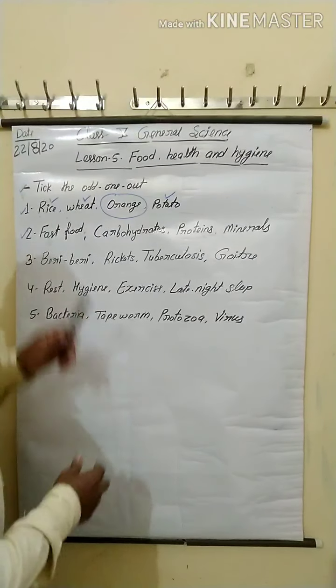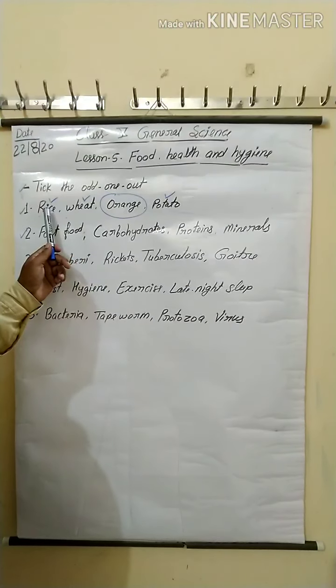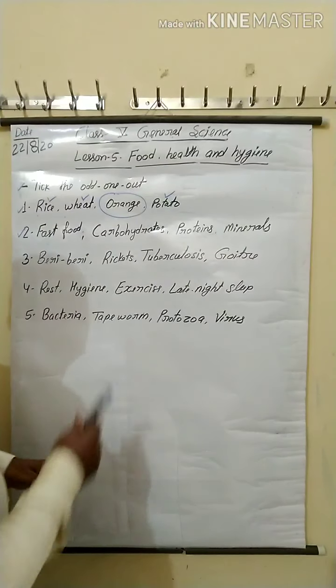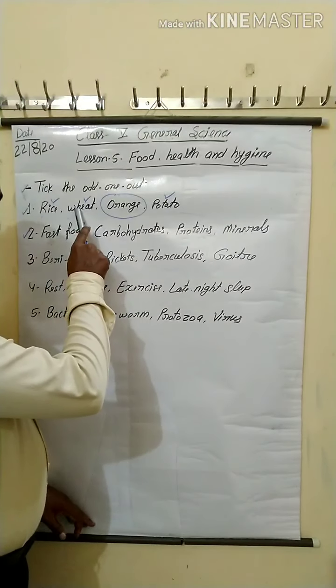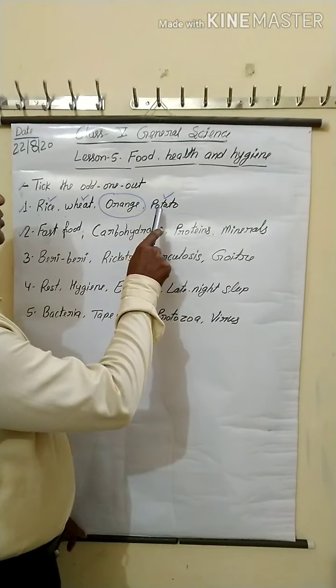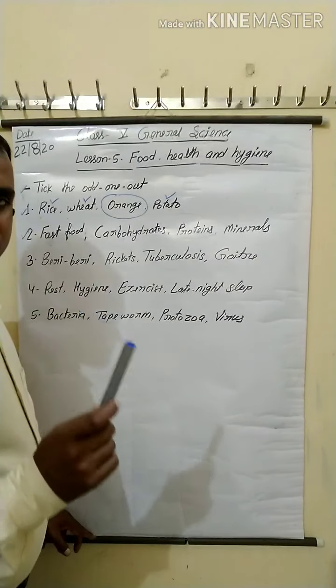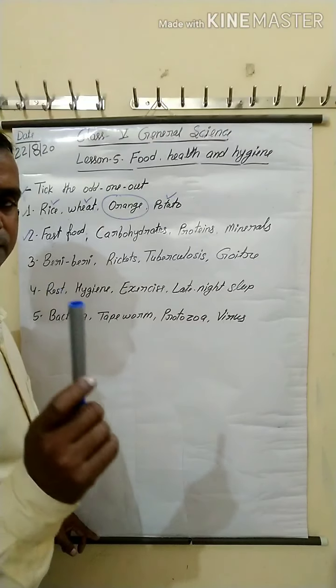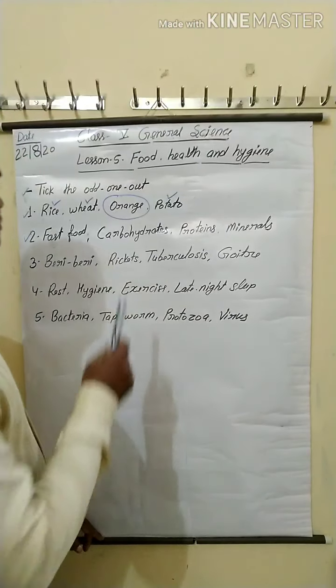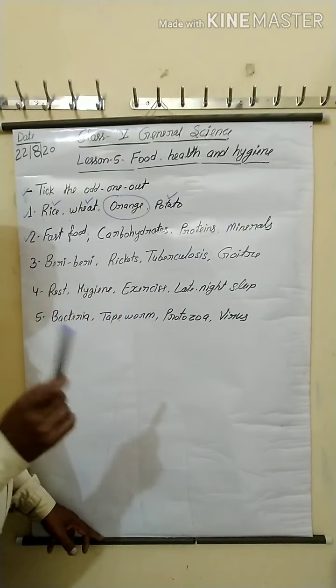I repeat again. Rice, wheat and potato. These food items are a rich source of carbohydrate, but orange is a source of vitamins. So here orange is different.